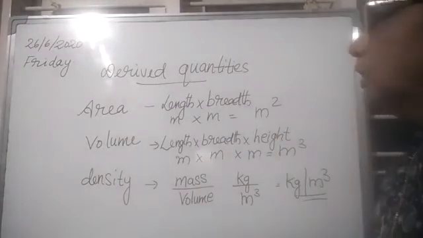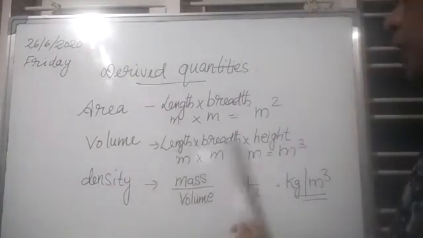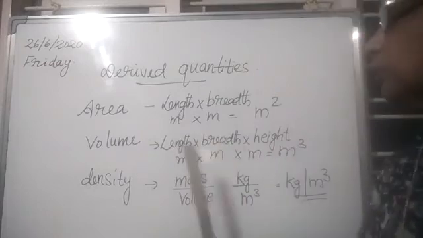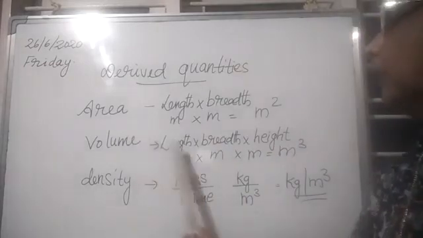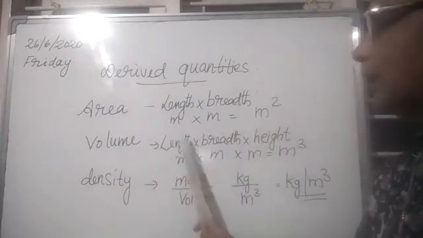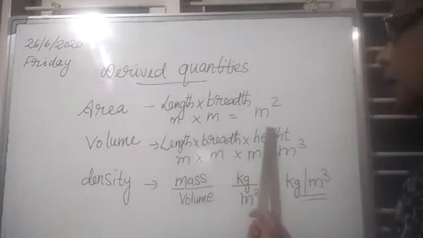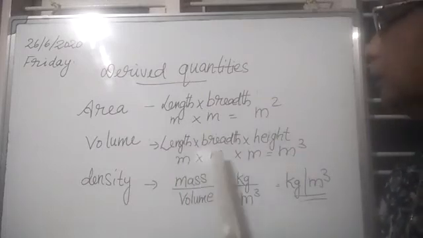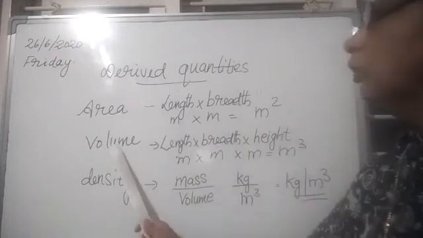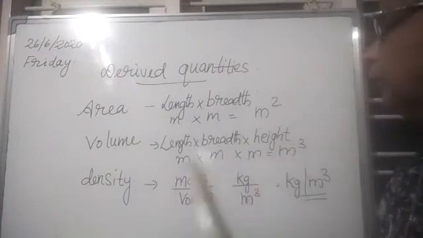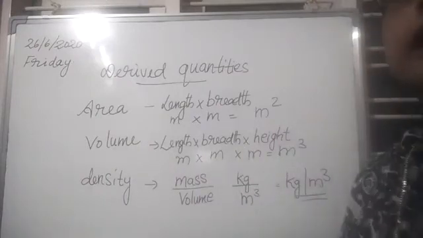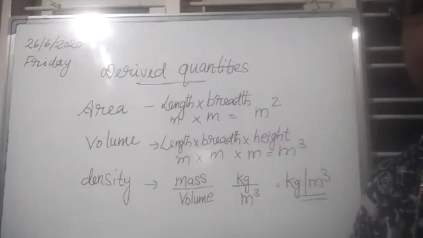And then volume. Volume is length into breadth into height, isn't it? So length, length, length. So we can obtain volume by multiplying length into breadth into height. So here length is measured in meter, breadth also in meter, height also in meter. So meter into meter into meter, meter cube. So meter cube is the unit for volume and it is obtained from the fundamental unit meter. So we can say that meter cube is a derived unit.